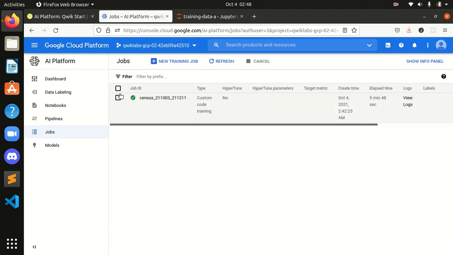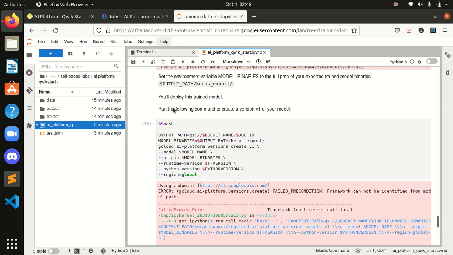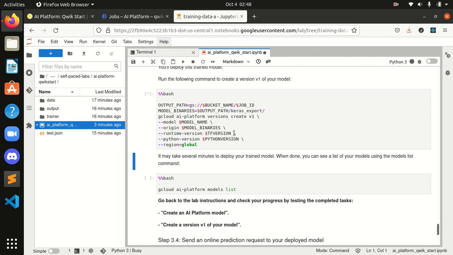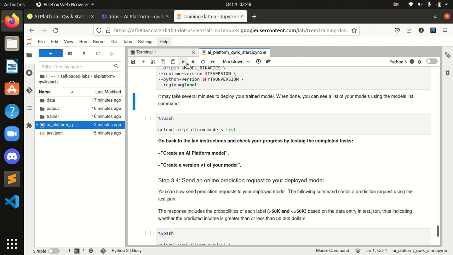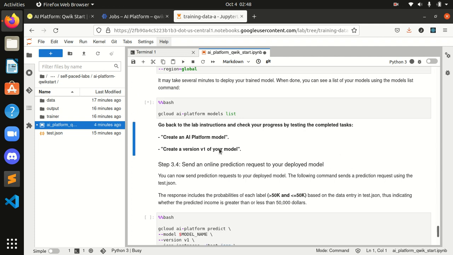Okay guys, we are done with this. It's a check mark over here, and now again come here and let's run this. It's running, it's saying that it's busy, and we are done with this. We are successfully done with this command also. Now let's run this.